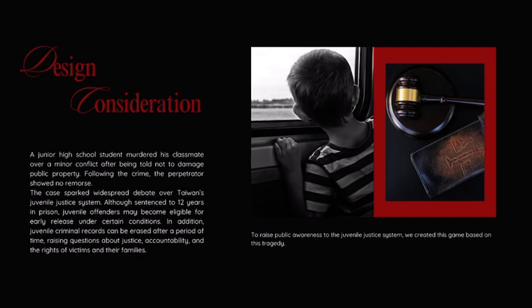Shockingly, Taiwan's legal system heavily shields juvenile criminals. Despite a 12-year sentence, the perpetrator could be paroled after just 1 year. Even worse, 3 years after serving the sentence, juvenile criminal records are completely wiped out, as if the crime never happened.